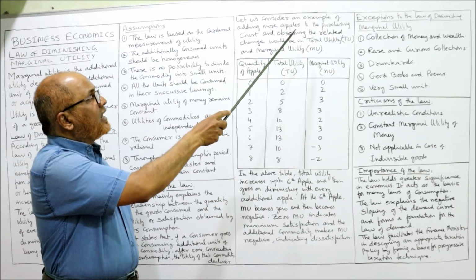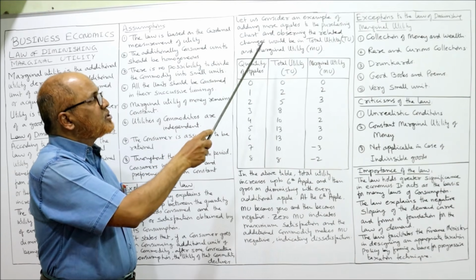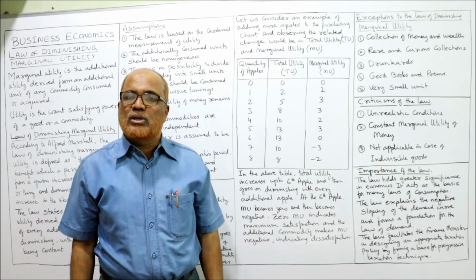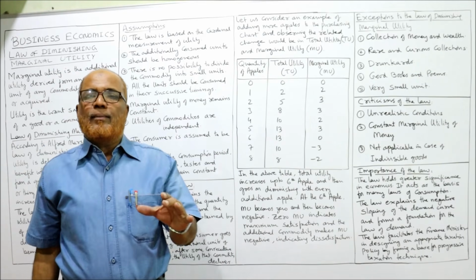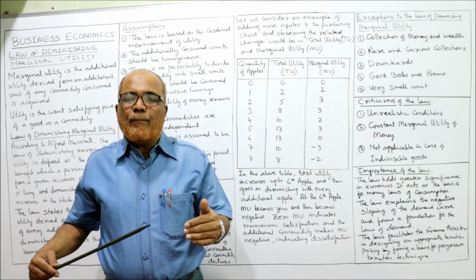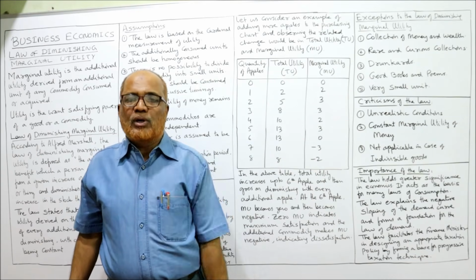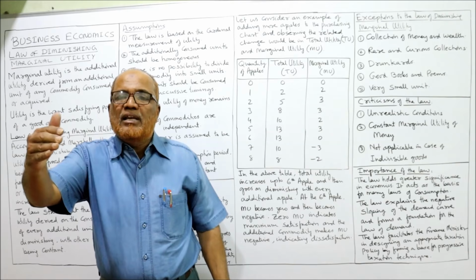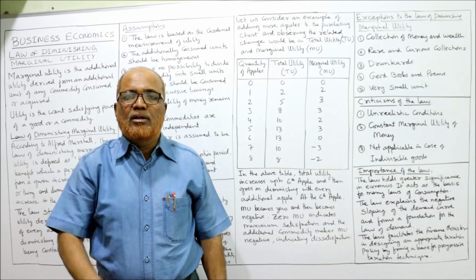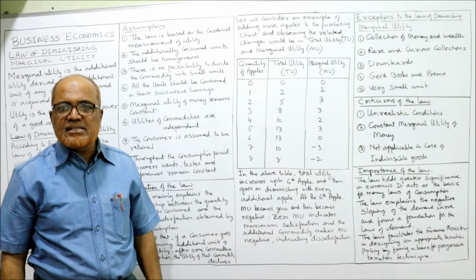Let us consider an example of adding more apples to the purchasing chart and observing the related change in total utility and marginal utility. The commodity is apples. By consuming an apple, a person will get total utility and marginal utility. How the total utility will increase and how the marginal utility will diminish can be explained by taking an example.